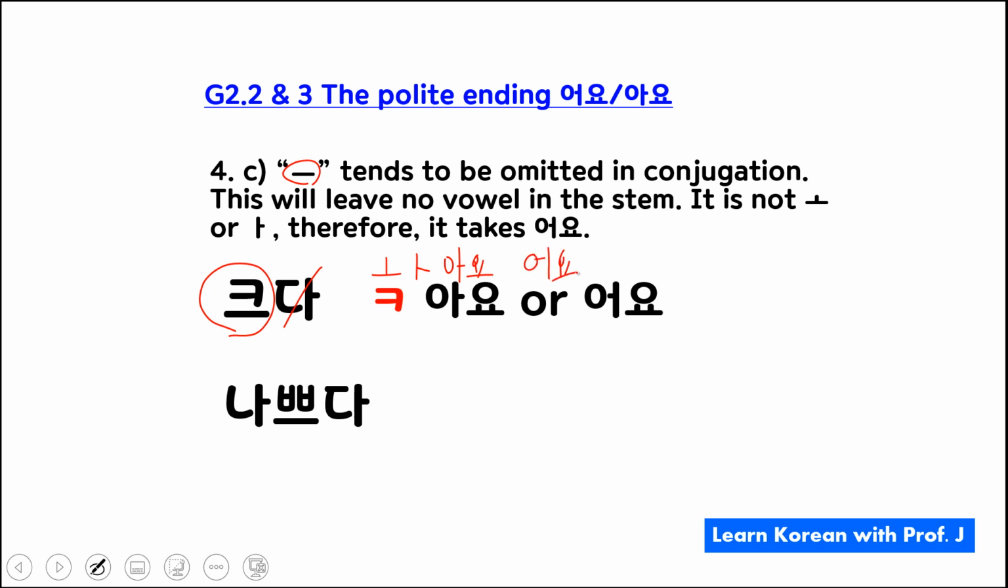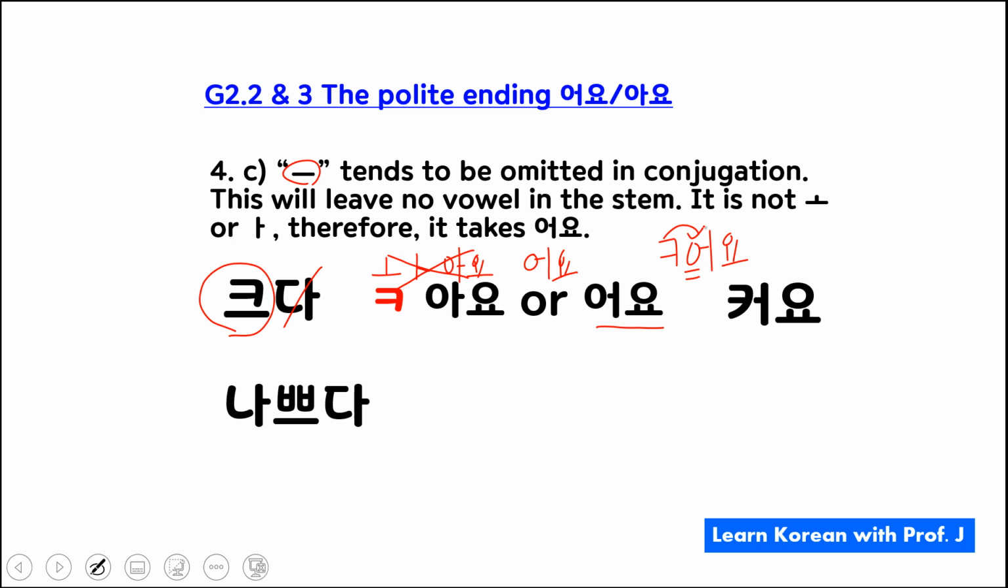So when there's no vowel, it's not this case. Therefore, you're going to take 어요. Then it becomes something like 그어요, right? But this is a placeholder. Therefore, this guy is going to take over. So it becomes 커요. Got it?